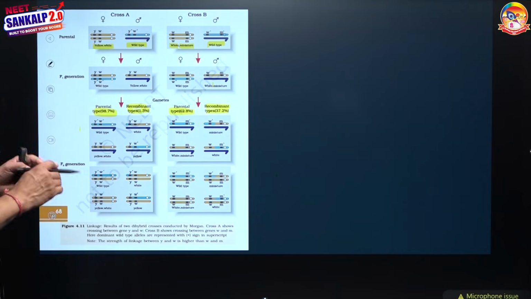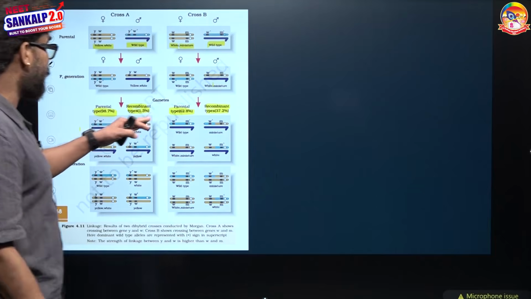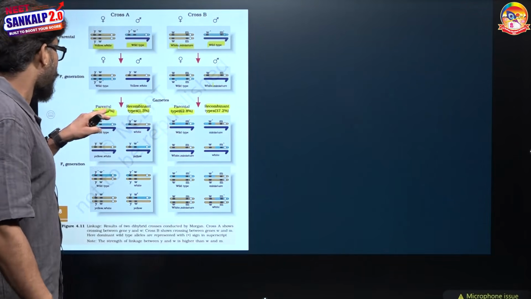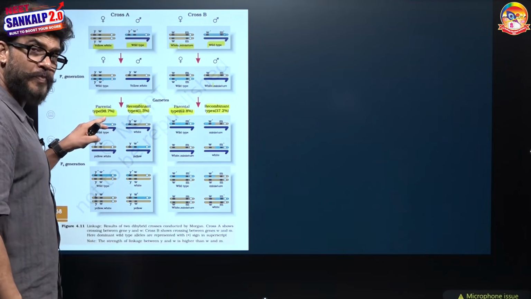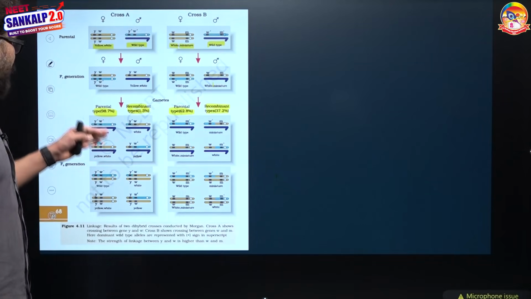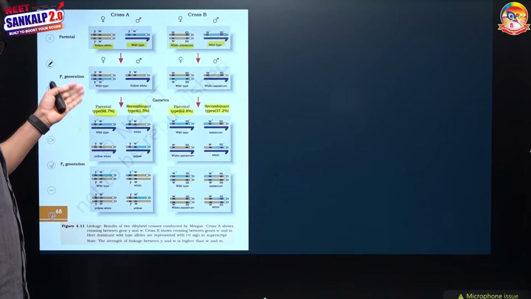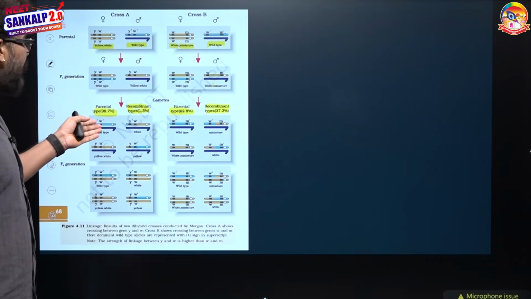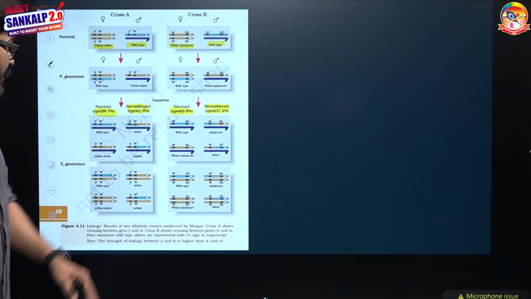It means that here the parental combinations are arising at 62% as compared to the earlier experiment, where parental combinations were 98%. It indicates that in cross A there is more linkage, and in cross B there is relatively less linkage.